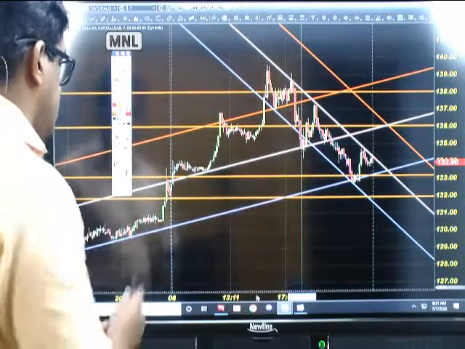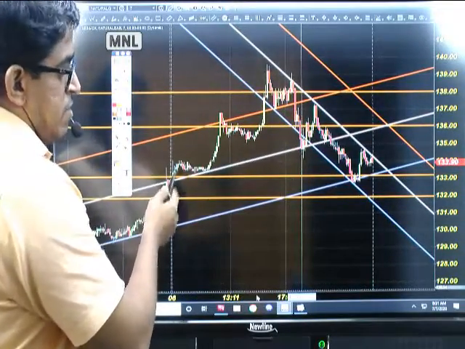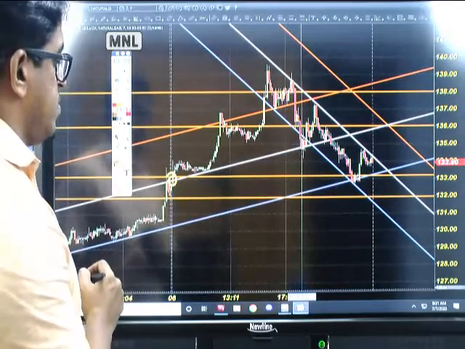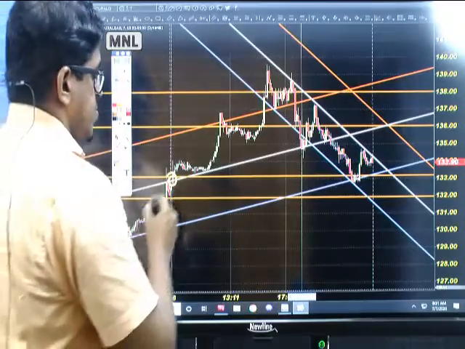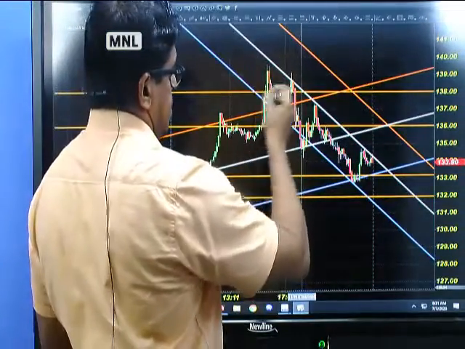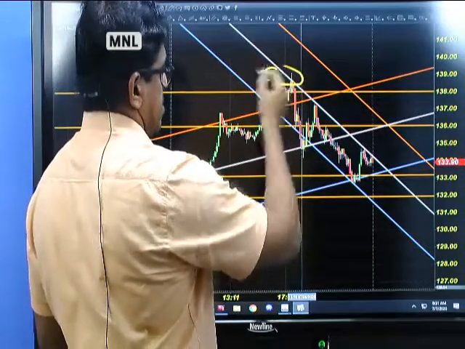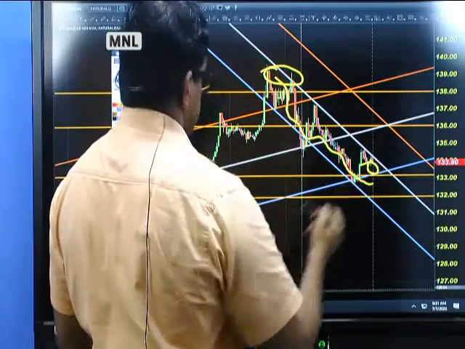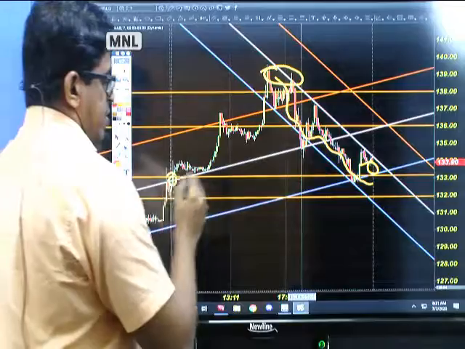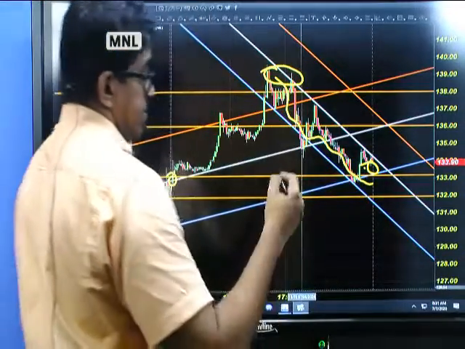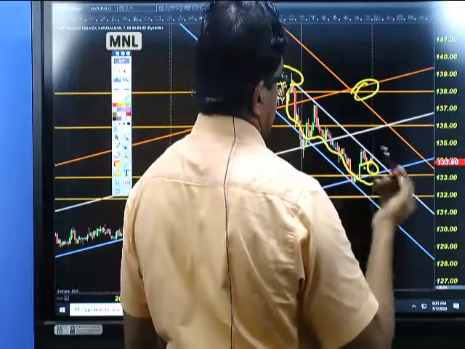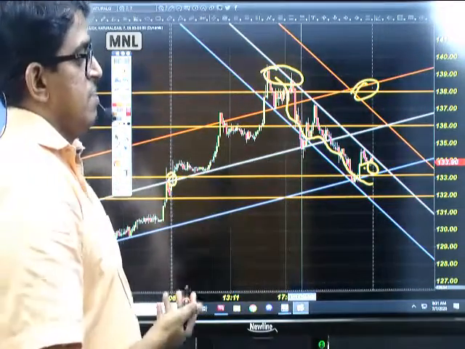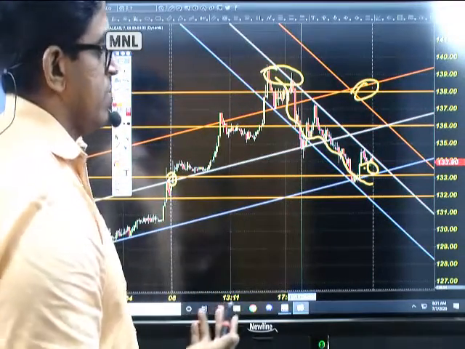Yesterday the price opened somewhere here, 133. The market opened somewhere near 133, and continuously right after the opening it went up, and like crude oil, it reached a high, completely gave a full retracement and closed near 133. Maybe the opening and closing look equal, but today you can expect the price to open somewhere near 138. So again, it's a very clear indication that the market is going for buying.